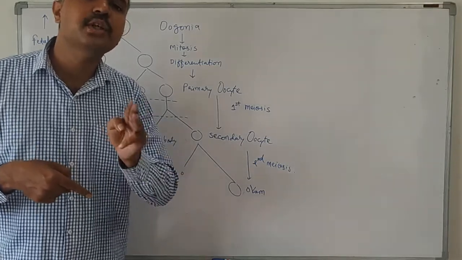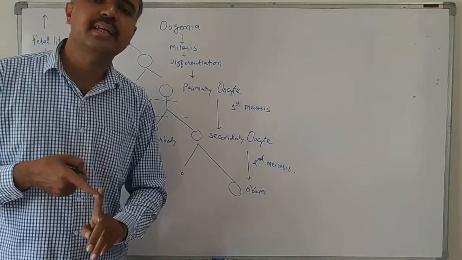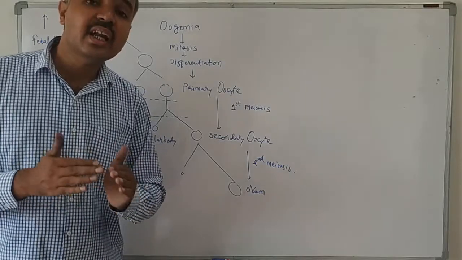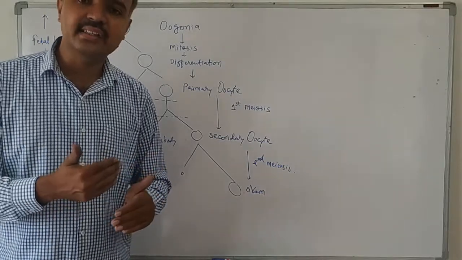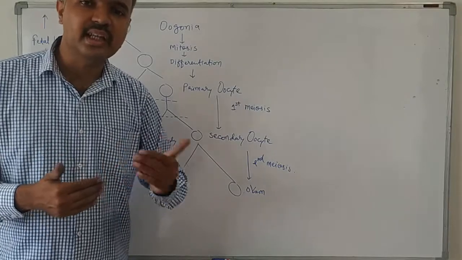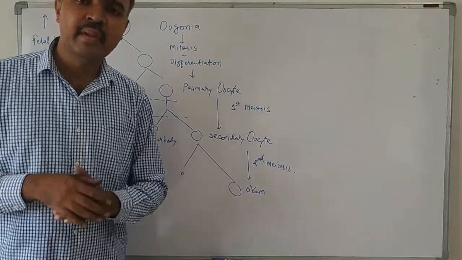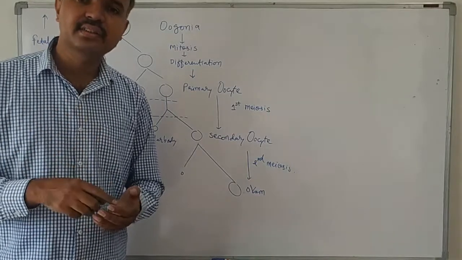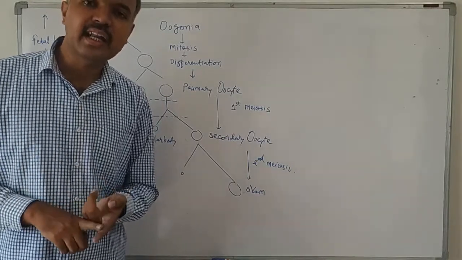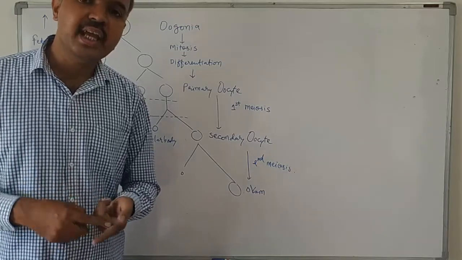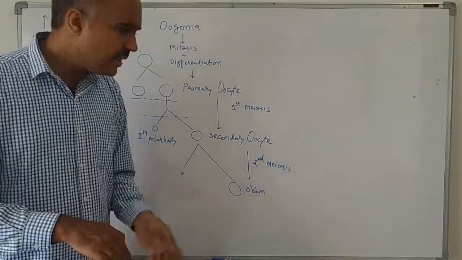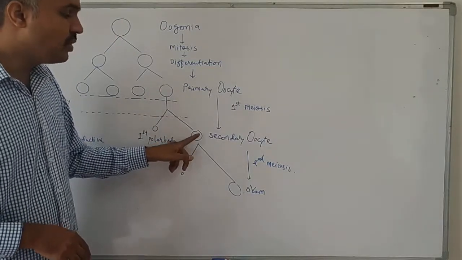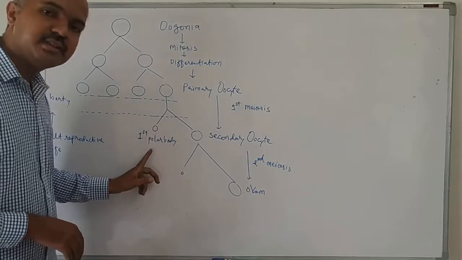What is the composition of the tertiary follicle? The tertiary follicle has an antrum, which is a fluid filled cavity. It has theca interna and theca externa, as the theca cells have divided into two layers, and granulosa cells. So the tertiary follicle has granulosa cells, theca interna and externa, a fluid filled cavity and a primary oocyte. And then this primary oocyte will complete its first round of meiosis and produce a secondary oocyte and first polar body.